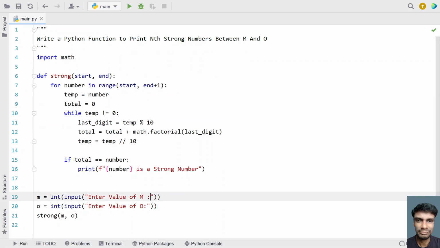You can give space over here, space and space. So this is the complete program to print the nth strong numbers between M and O.